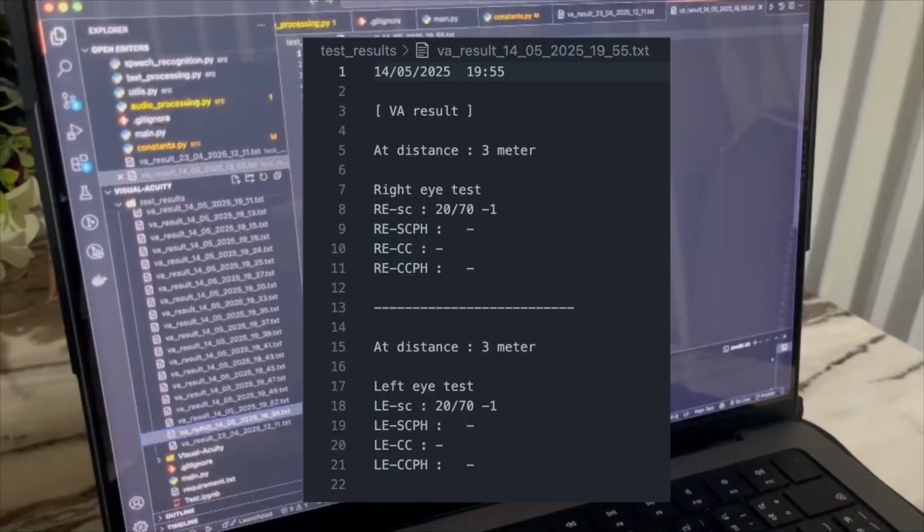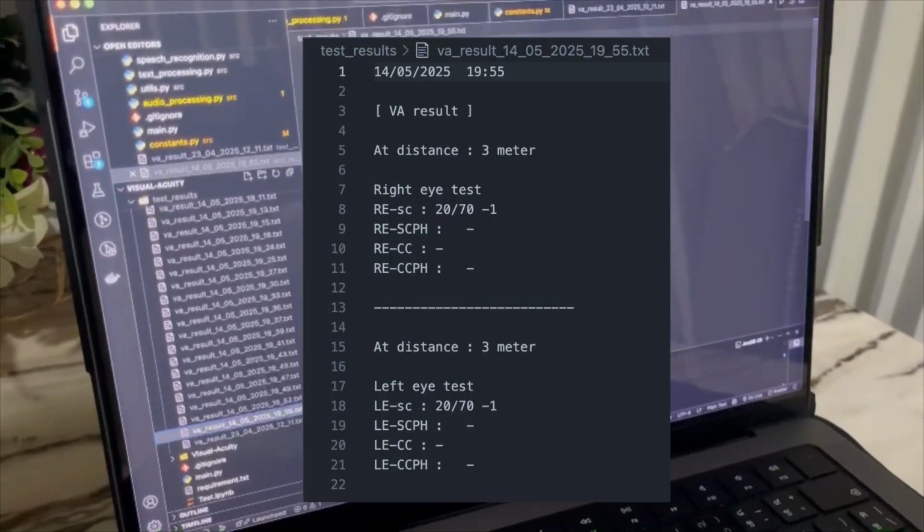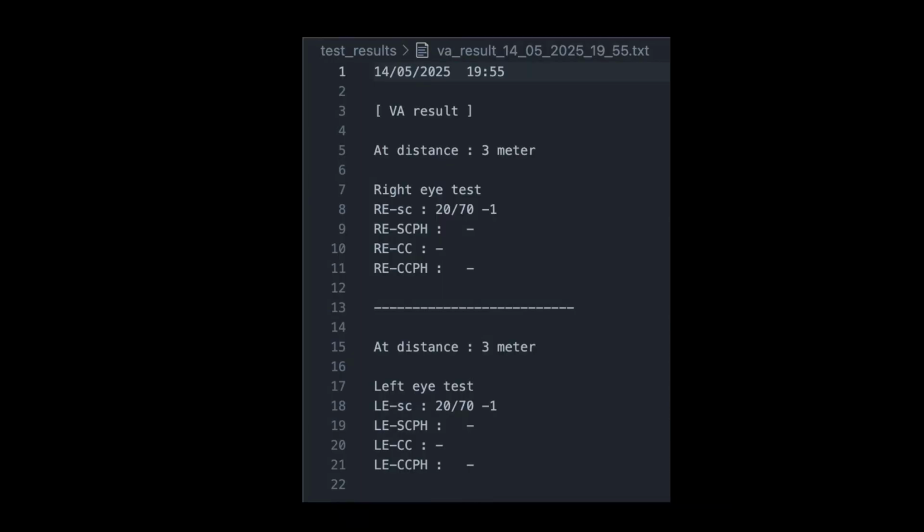As you can see, the result picture on the screen is at a distance of 3 meters. That means the screen is 3 meters away from the person who is testing. And the number 20/70: the 70 means the standard for a normal person who can see the number from 70 feet. But in this case, the person taking the test can see at 20 feet. And the number -1 means that at 20 feet, she answered one number wrongly.